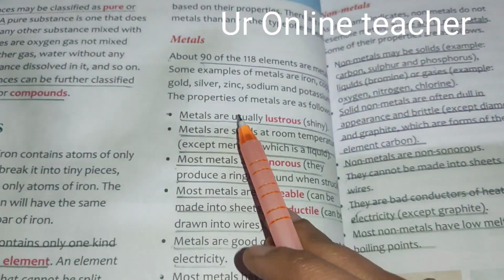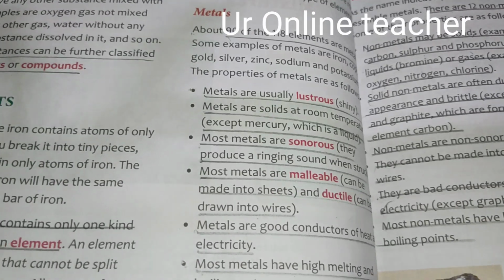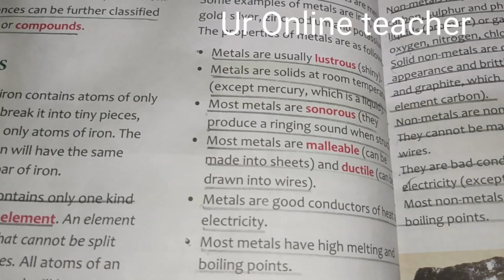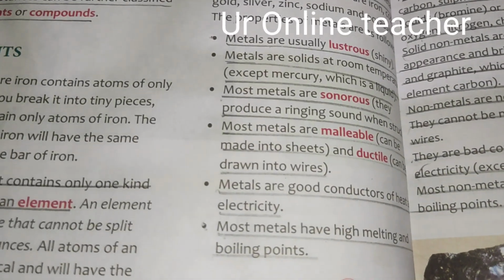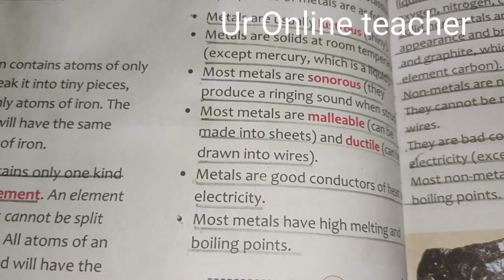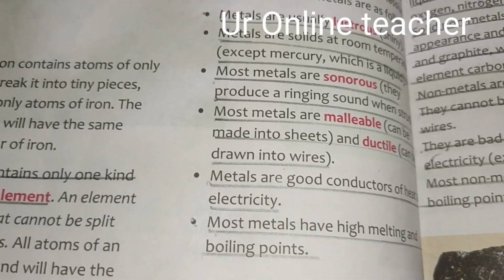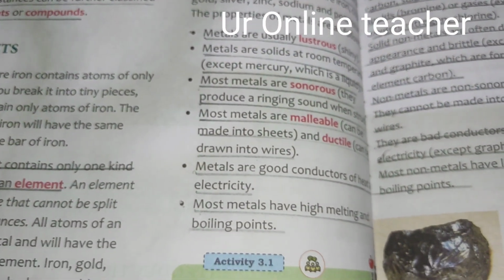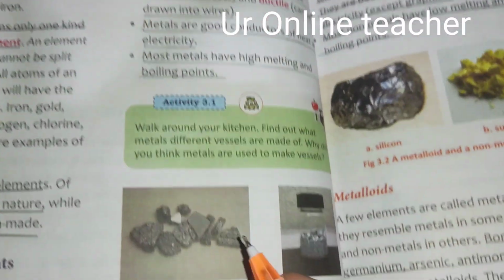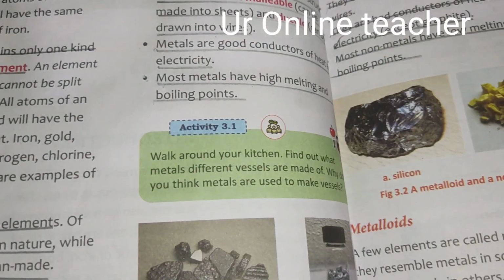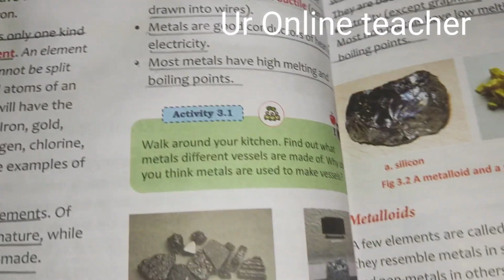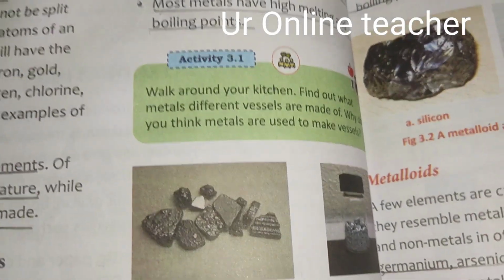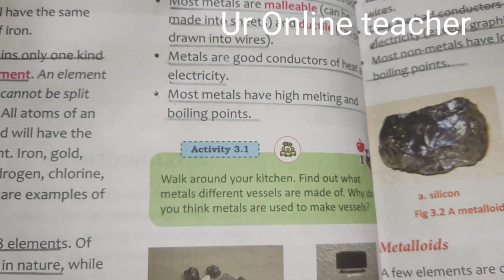Let's revise again. When we see a metal, first we see that it is shining, and it will make a sound. If we heat it, it will become hot, and current will pass through it, so they are good conductors of electricity. We can make it into sheets and wires, and it has high melting and boiling points. If we go into the kitchen, we will see many vessels made of metals. Why do we use them in the kitchen? Because they conduct heat, so we can boil and cook in these metallic vessels.